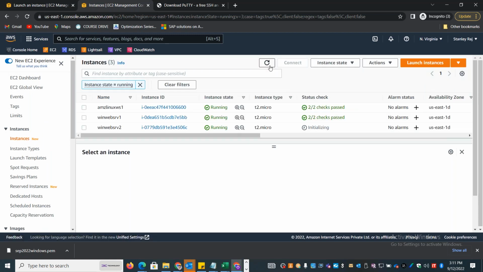Now the third instance is getting initialized. Let's give it a minute to start initializing.